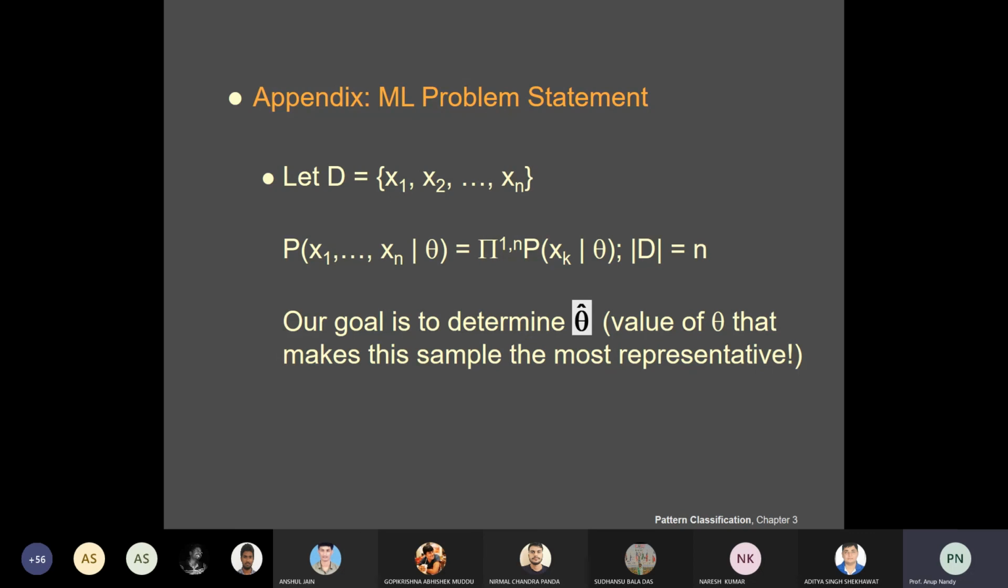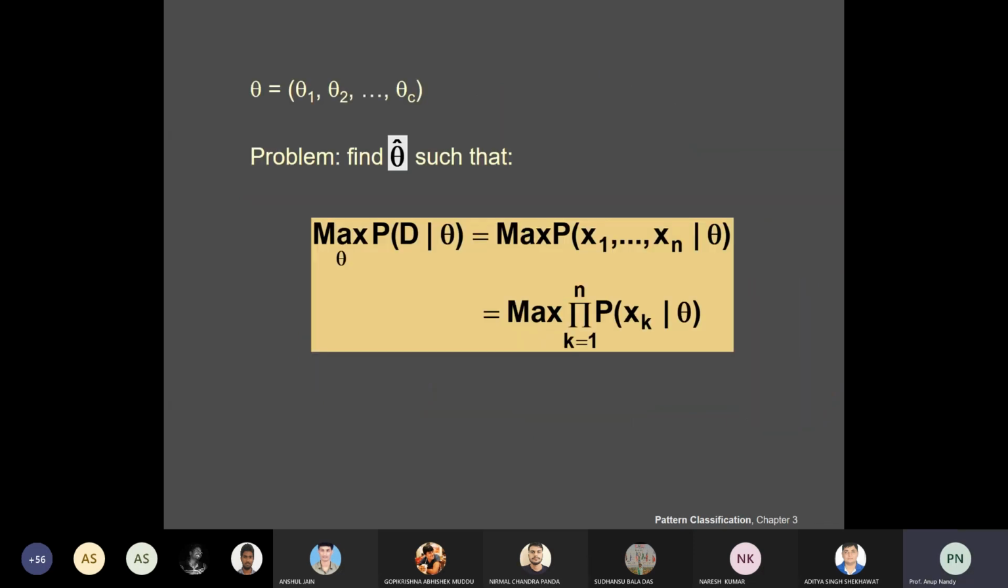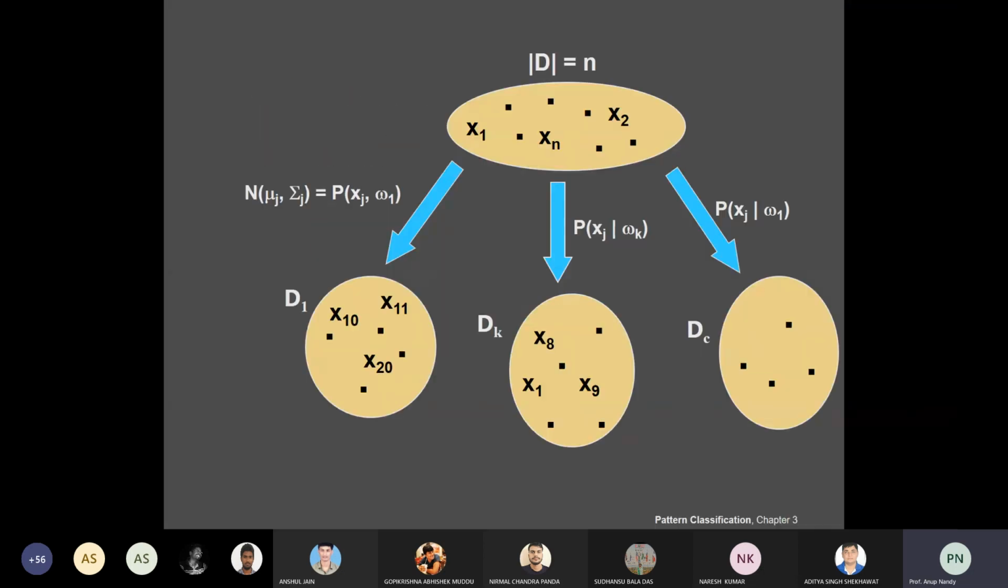Your goal is to estimate or determine theta hat, the value of theta which makes these samples most representative. So you have D1, D2, up to DK, then DC, and you have to find the maximum of p(D | theta). This function is called the likelihood function. If you take the log, it becomes a summation, and then you estimate it. If you have any doubts regarding understanding, you can ask me.